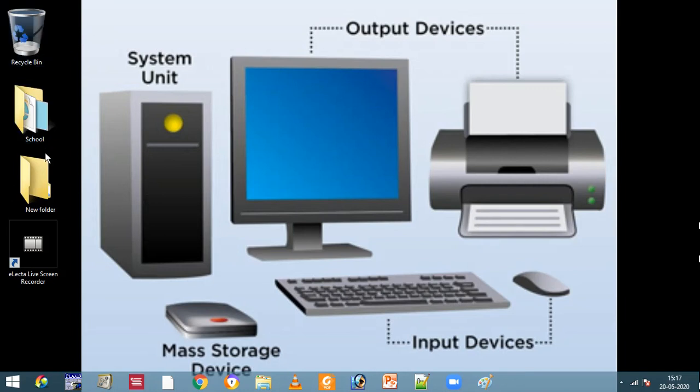If by mistake we have deleted some file or folder or any software program, we can take it back, we can restore it again. Fine. Now we'll talk about the important part of the desktop, that is the taskbar.